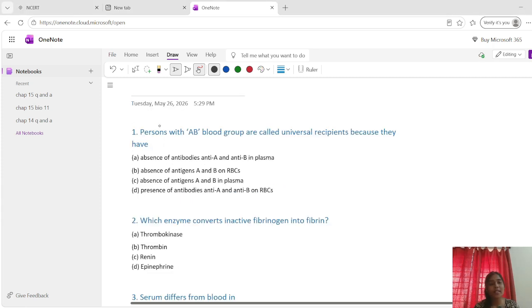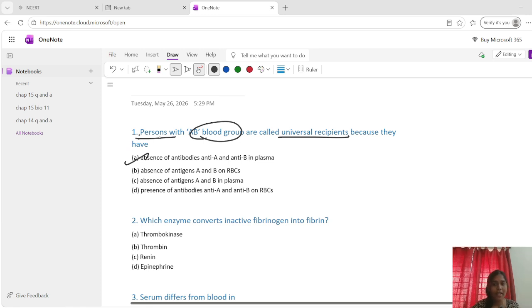Now what is the first question? Persons with AB blood group are called universal recipients because AB blood group has both A and B antigens on RBCs but no anti-A or anti-B antibodies in plasma, right? So they can receive blood from all A, B, O groups safely. So what is the answer? Absence of antibodies anti-A and anti-B in plasma.